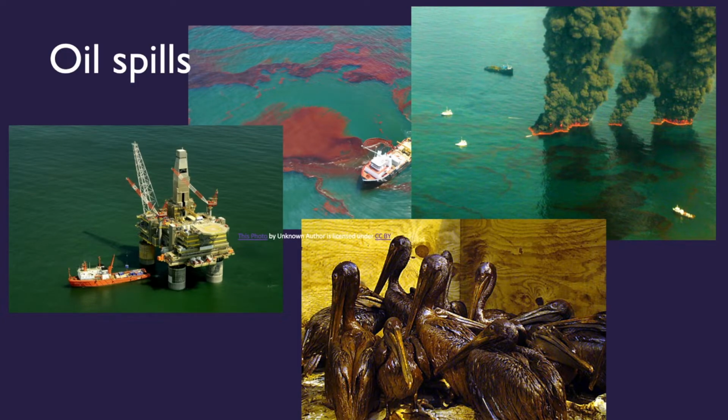So one of the effects of non-renewable energies, such as oil, is that it can spill in the ocean, and then it could create fires on the ocean surface, and it also affects the life of aquatic creatures.